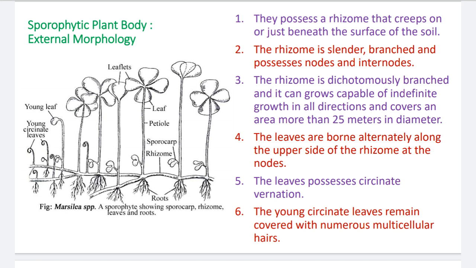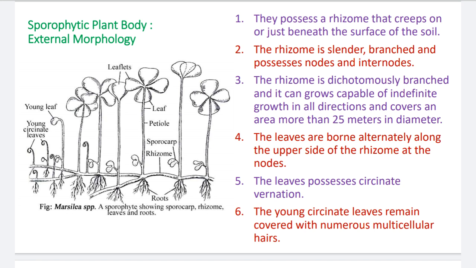The rhizome is a cylindrical, siphon like structure having prominent nodes as well as internodes. From the nodal region they produce the roots on the lower side, and toward the aerial side they produce the petiole, and at the tip of the petiole they produce the leaflets.